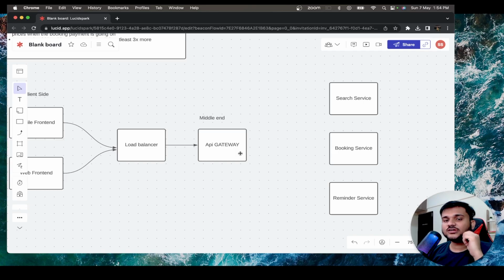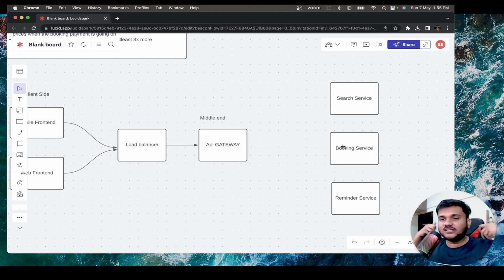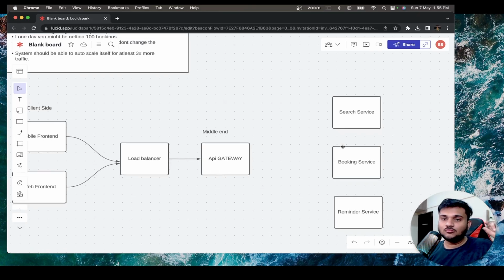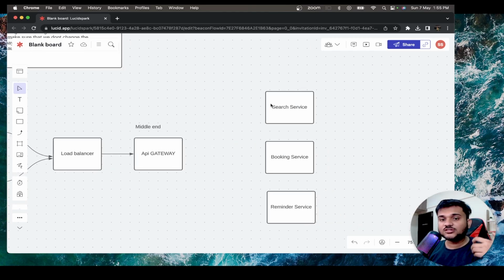What is data aggregation? For example, as I said, if you want to modify a booking, you will first of all go to the booking service and get the details of the booking, that this user made a booking for this particular flight for this particular day and this many seats. Now they want to modify the booking. Once you have the booking detail, you then need to go to the search service, and from the search service you need to get the current status of the flight.